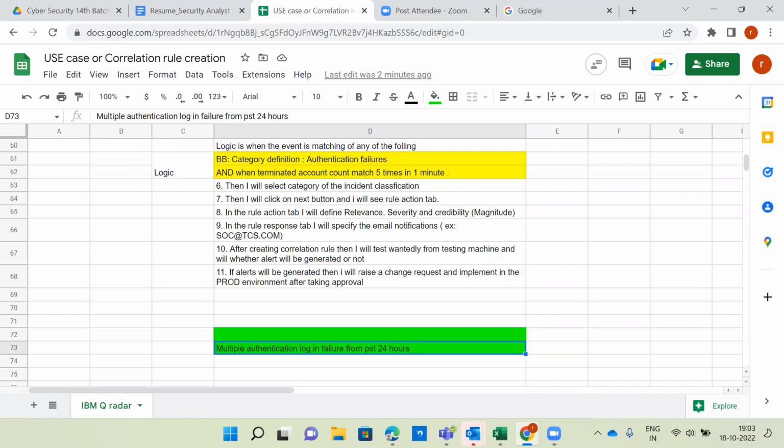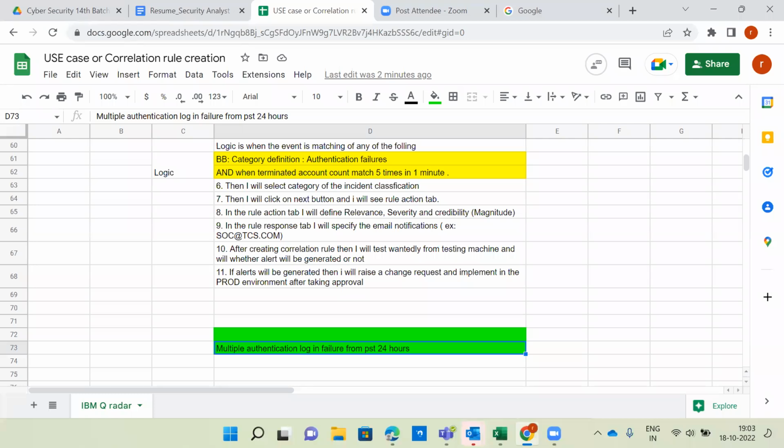Okay, now it's fine. I provided maybe 5 or 6. You learn them by heart and explain them from the interview point of view. In case they ask, from this scenario, I want use case creation, first you should understand what attack they are asking about. From which attack do they need use case creation? If you know that attack and its definition, only then can you create the use case. If you don't know the attack, you cannot create the use case, and you cannot even provide the logic.